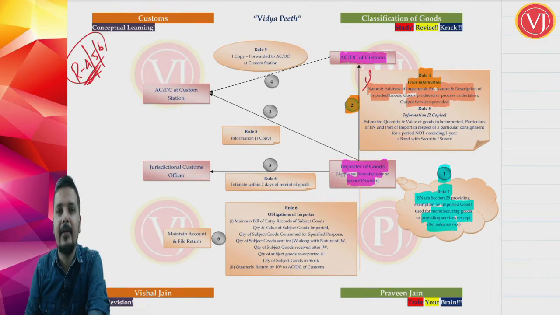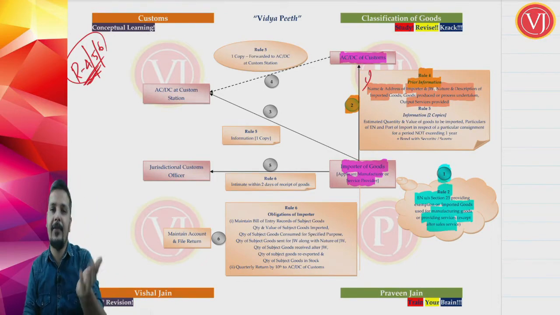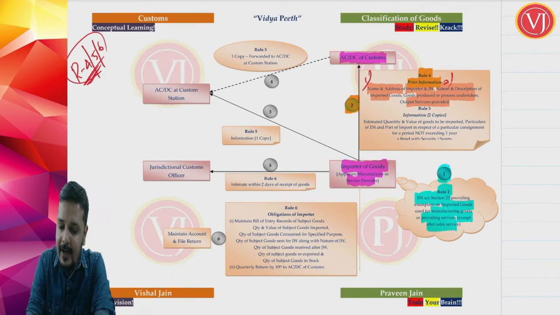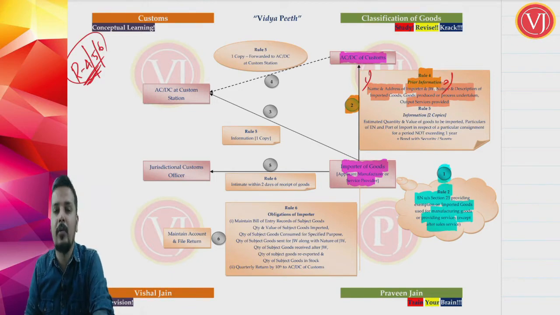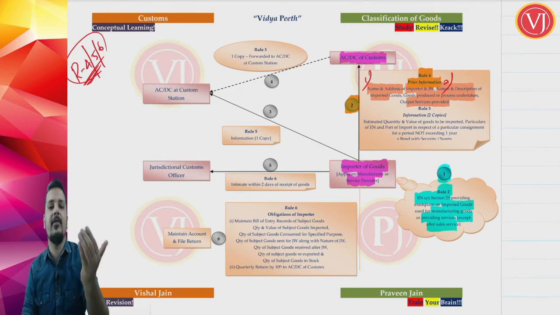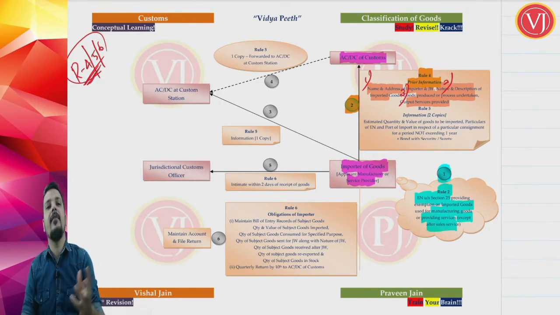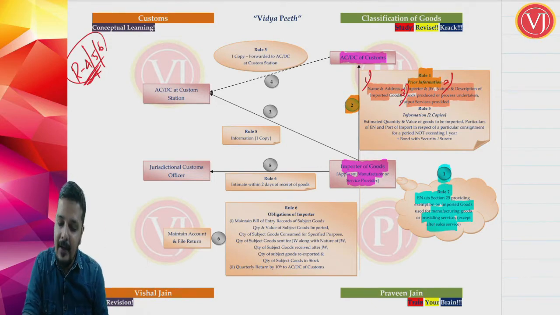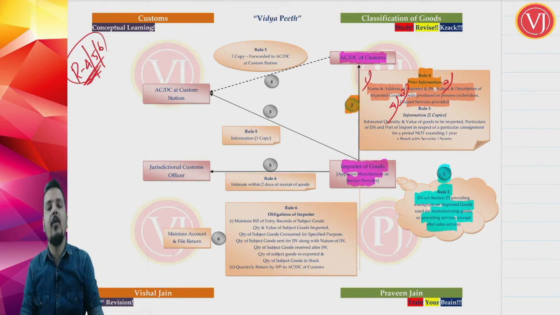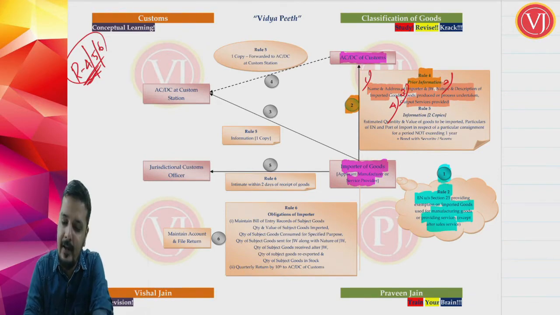Name and address of himself and his job worker, if any. Nature and description of the imported goods that he is importing, imported goods that he is importing at lesser rate. If he is a manufacturer, he has to give the output, the goods which are going to be produced and the process undertaken. If he is a service provider, he has to tell what is the output service that he is going to render. So I can write it as 3A, 3B rather than writing 3 and 4. We can write it as 3A.